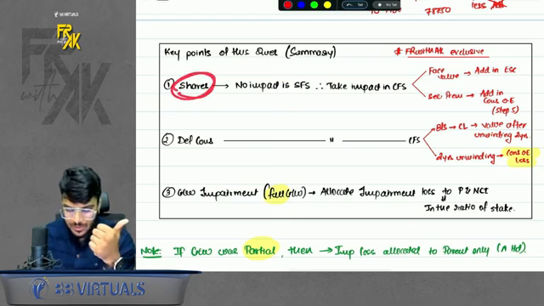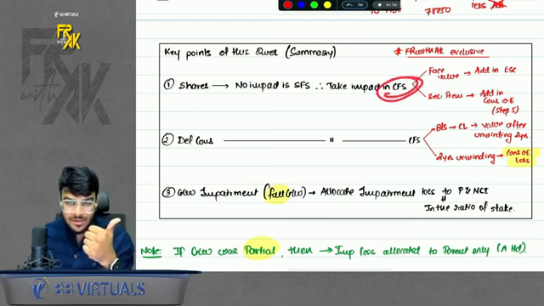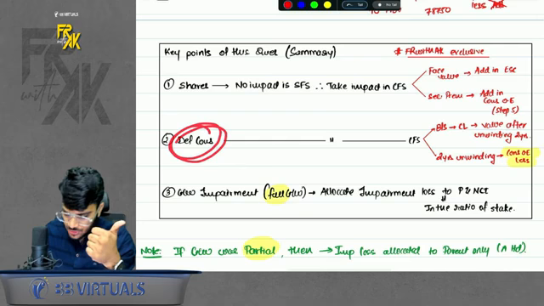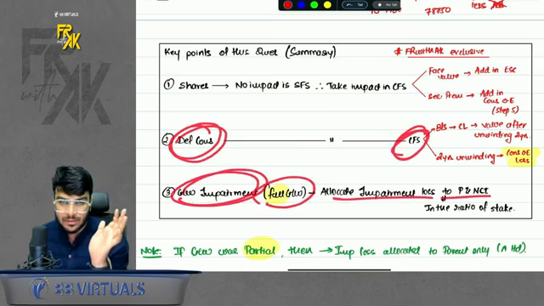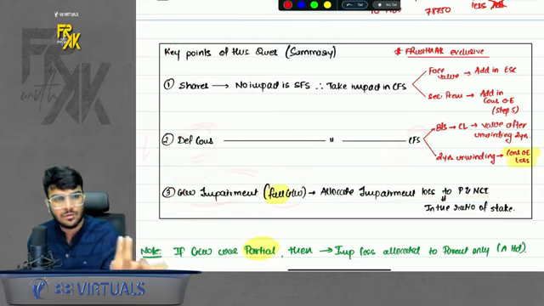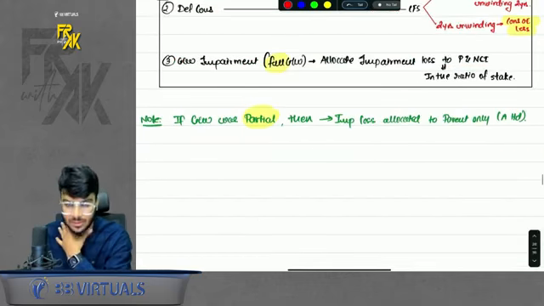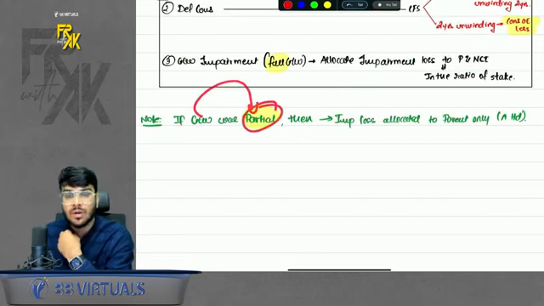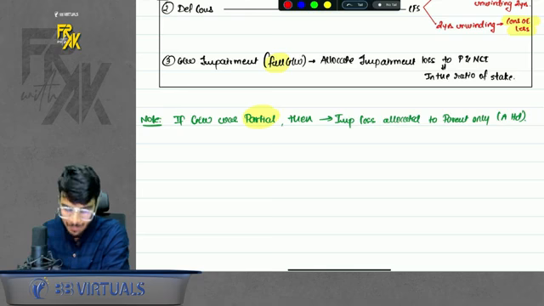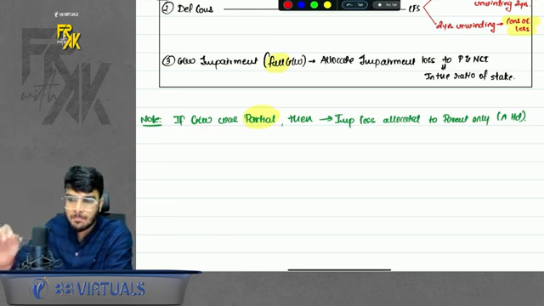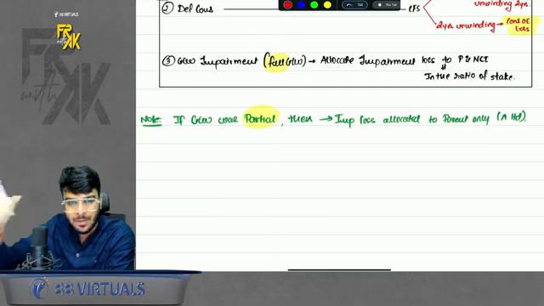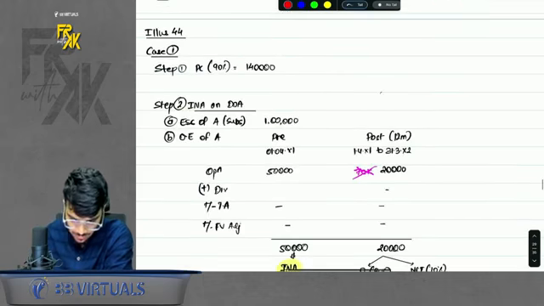First, shares impact which we took in CFS of PC. Deferred consideration impact which we took in CFS. And goodwill impairment fully allocated between both parent and NCI. So summary also I have given in the question for your easiness. Acha, one more thing. What if the goodwill is partial? If the goodwill is partial, then partial means goodwill only belongs to parent. So the impairment loss will be allocated only to the parent. Simple. Okay guys, clear? Chalo.